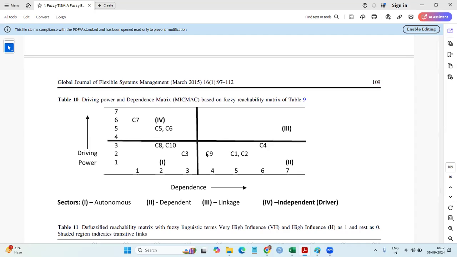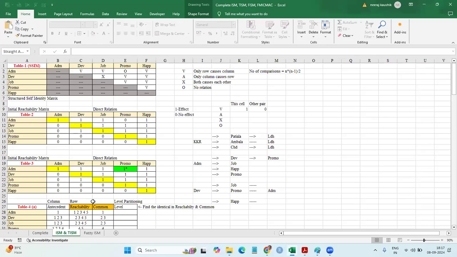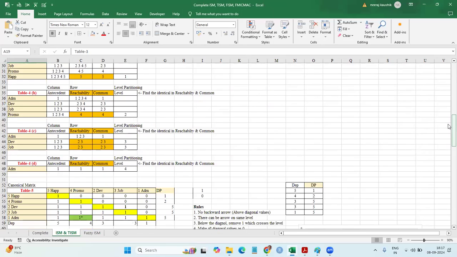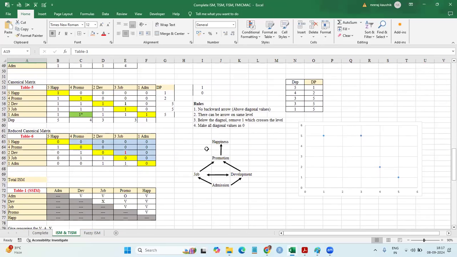The next question is by Sanju. He's asking, is the fuzzy extended version of ISM having good publication opportunities? Yes, 100%. Can you see in the fuzzy, 90% is ISM? Because the same framework, the same tables which we have made, 6 tables, all will be given. Everything is the same. See, even if you work with the fuzzy, you will go for initial reachability, final reachability. This should be the final reachability. I have not made the correction. So final reachability will be there. Then there will be the level partitioning. Then there will be the canonical, reduced canonical, etc.